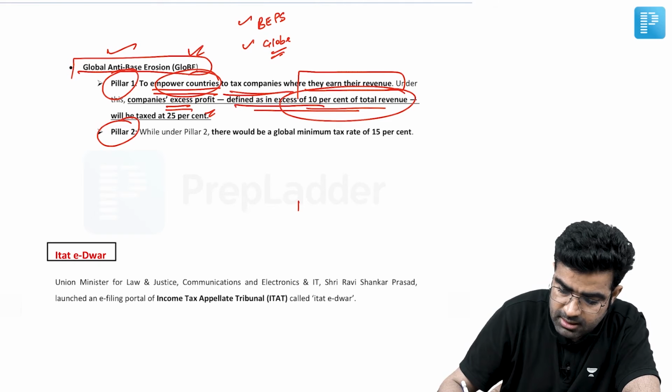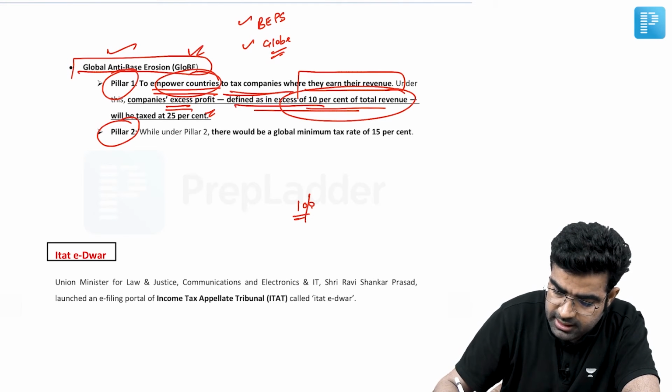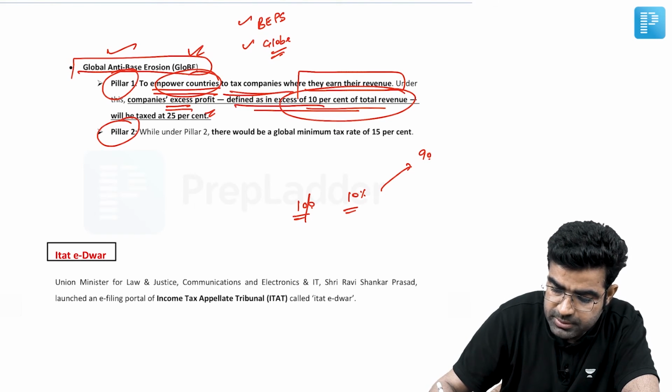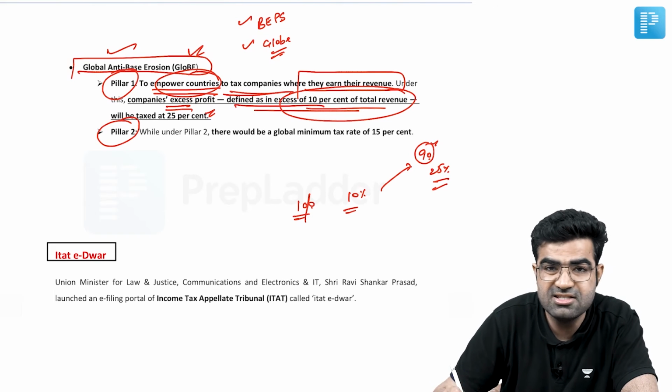Okay, let's say a company is getting 100 rupees, and if we take more than 10 rupees, means 10% is the 10 rupee. So beyond that 10 rupee, that is 90 rupees. So on this 90 rupees, India can levy a tax of 25%. This is the first pillar.